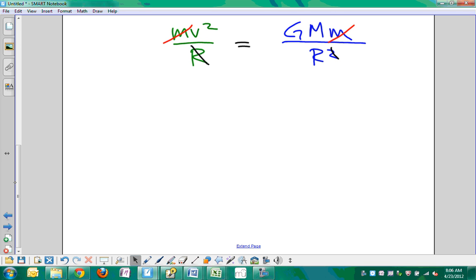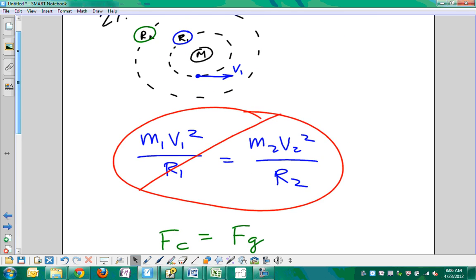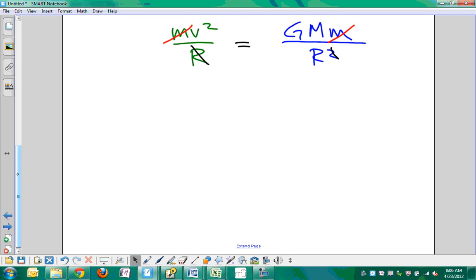Okay, this relationship is true for both satellite 1 and satellite 2. So if we put the constants on one side, watch what happens. Now we get planet, which one was blue? The inner planet was blue. So let's say, we're going to say v squared r. This is another generalized formula. Okay, so we're still in general status, right? We still are dealing with a generalized equation. So what do you notice about this side? And what do you notice about this side?